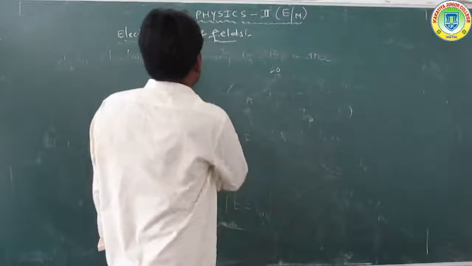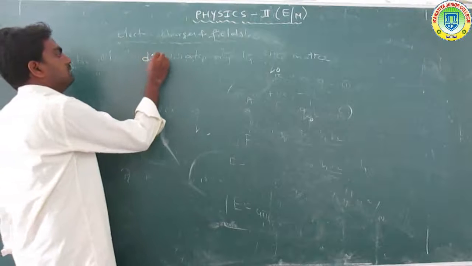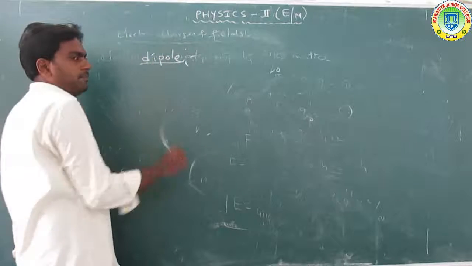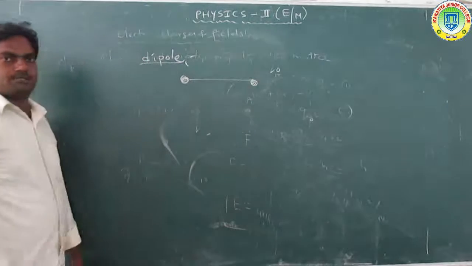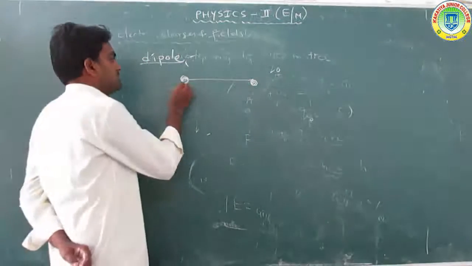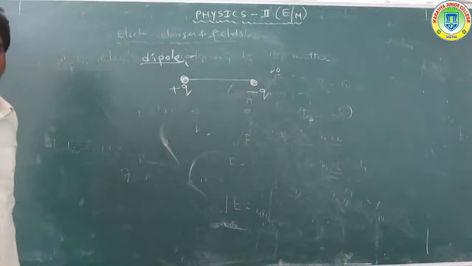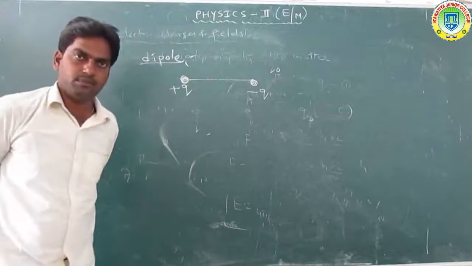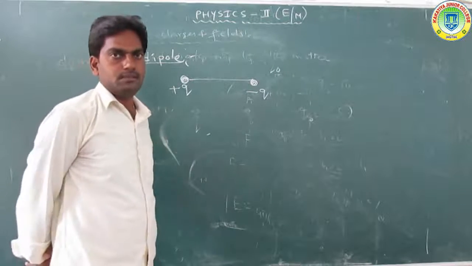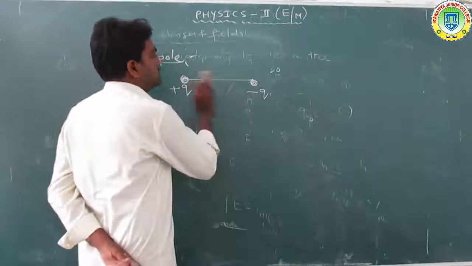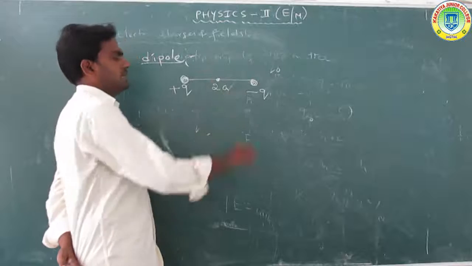So what is the dipole? The dipole consists of two charges, one a plus charge and another a minus charge. These two charges are equal in magnitude and opposite in sign, and they are separated by a small distance 2a, measured to the center point.